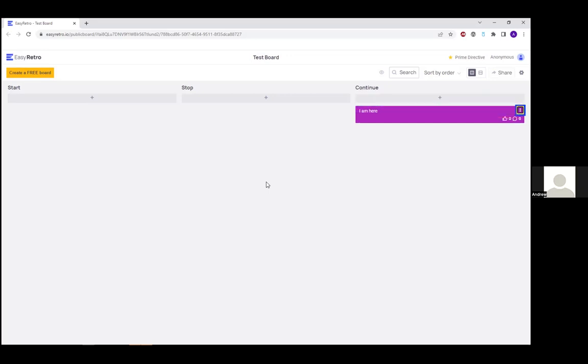So there's a vote button. I've got one unlabeled button. I think that's an edit button. That unlabeled one was an edit, because I created the card, and then I have a vote.